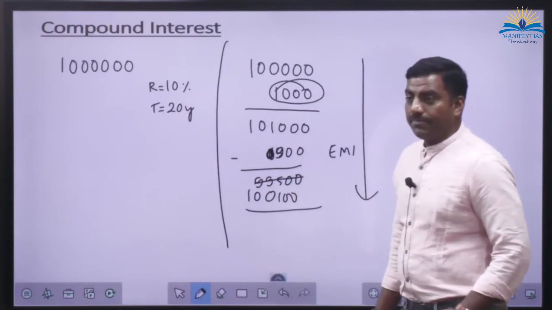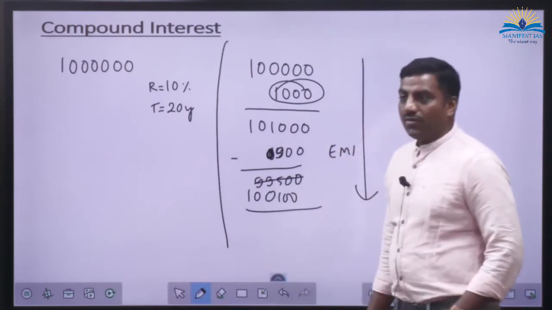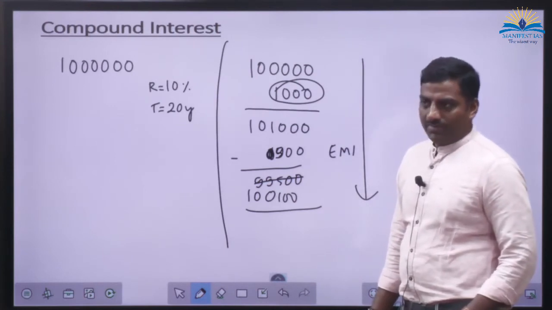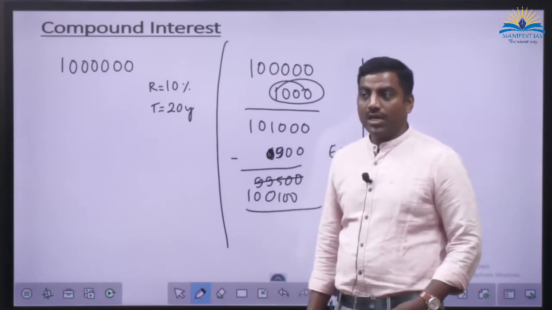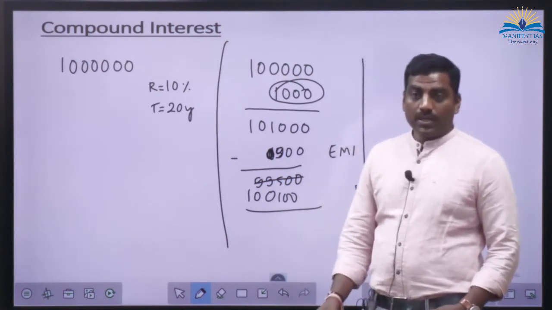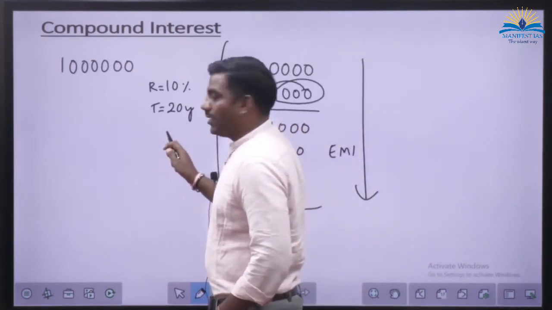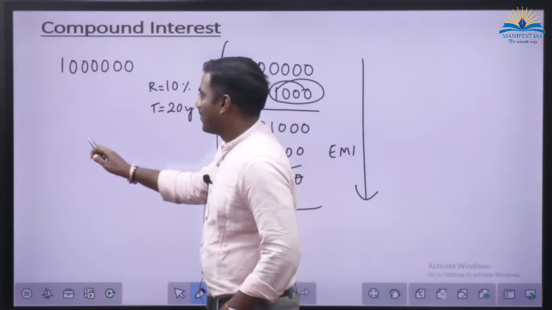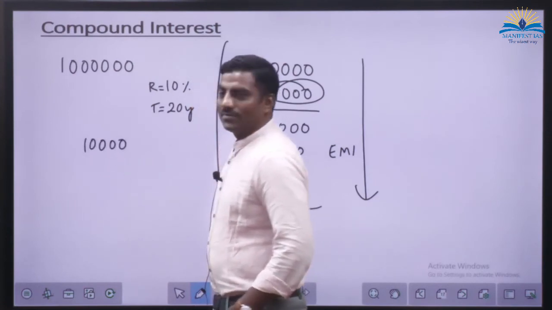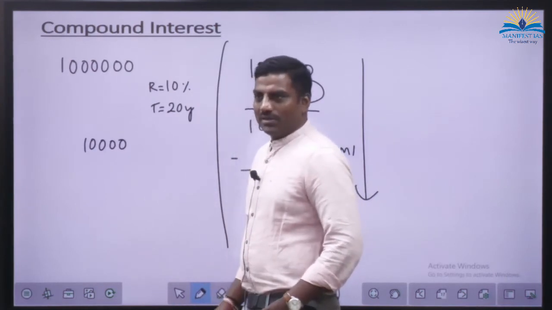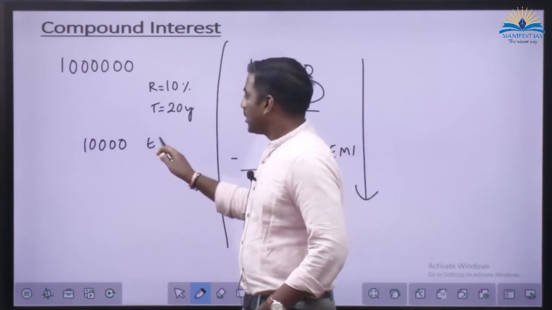If you take the loan at the rate of 10% per annum for 20 years, generally your monthly EMI will be about 10,000. So this will be your EMI.